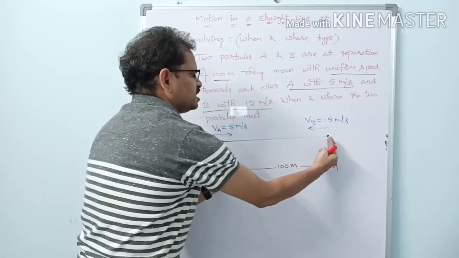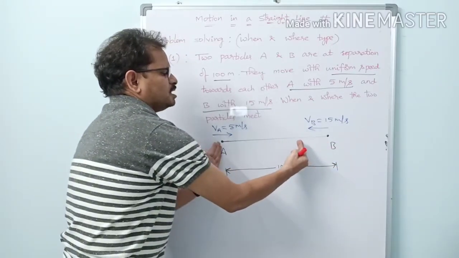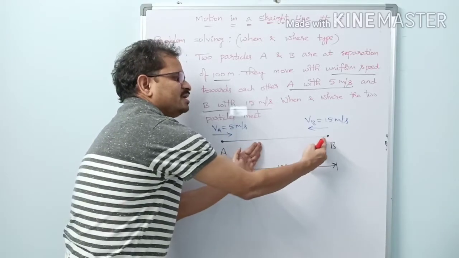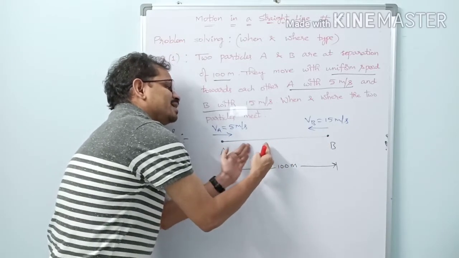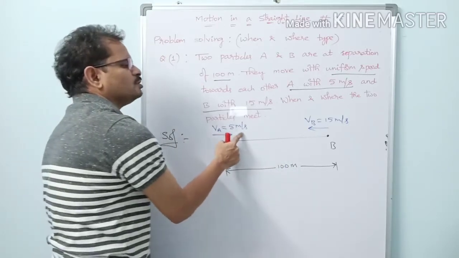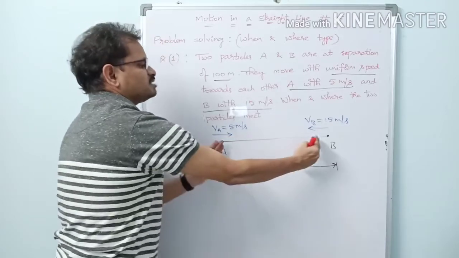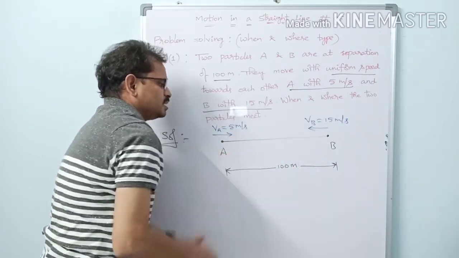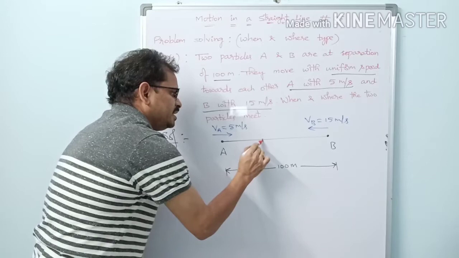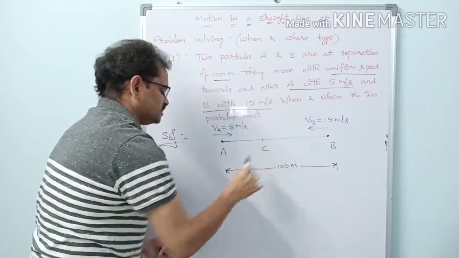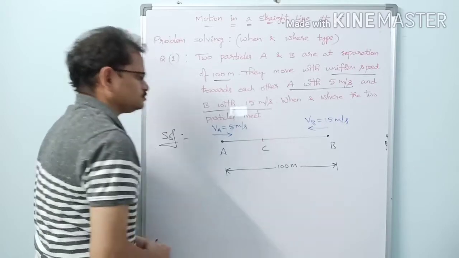See, A is coming like this, B is coming like this. B is coming faster, A is moving slower. Who will travel more distance on this line? B will travel more distance and A will travel less distance. Why? Because A is moving slow and B is moving fast. Its speed is 15 meters per second, its speed is 5 meters per second. They meet somewhere else. Let us suppose that they meet at this point C.